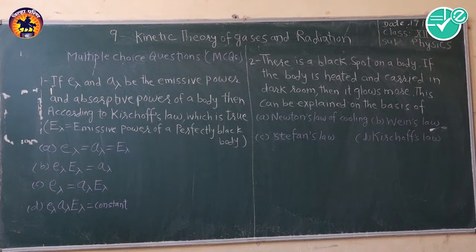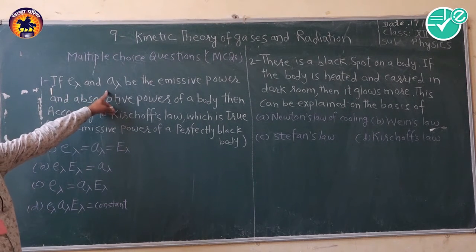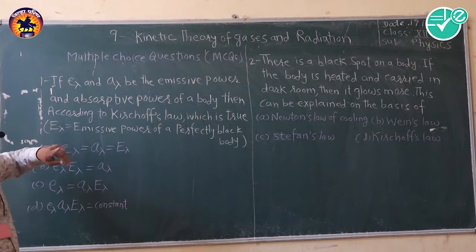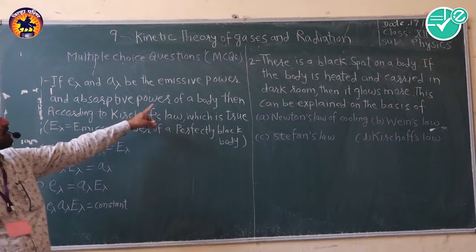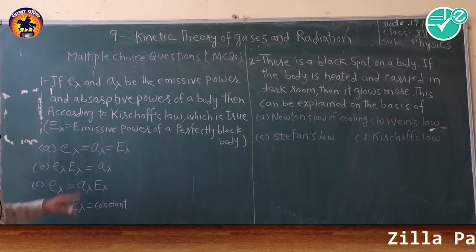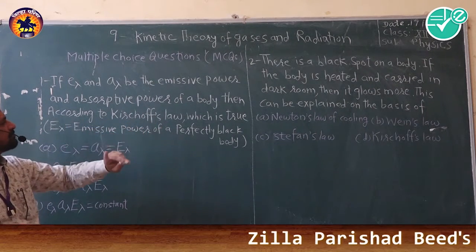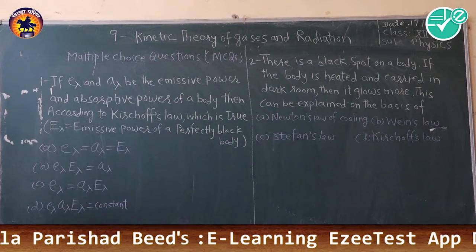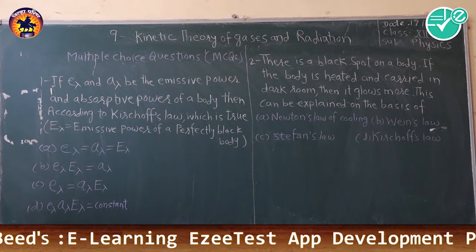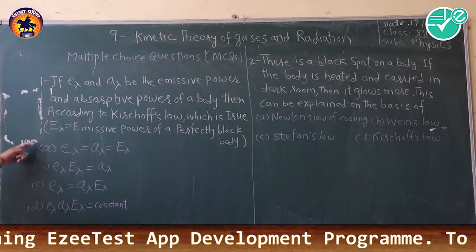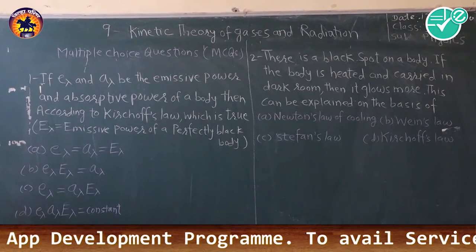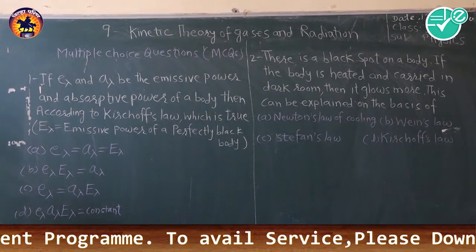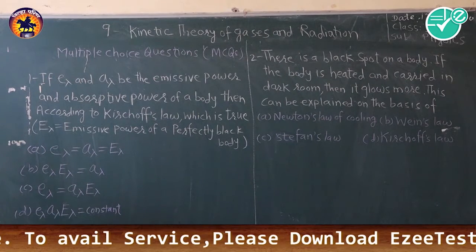Now we will see two MCQs, in which the first MCQ is: if E lambda and A lambda are the emissive power and absorptive power of a body, then according to Kirchhoff's law, which is true? These are the four equations or formulas, and we have to select which formula is the true one. For that we should know the formula of Kirchhoff's law.